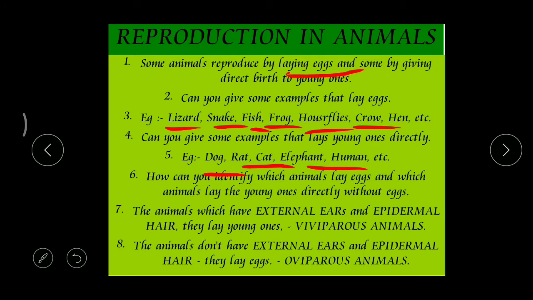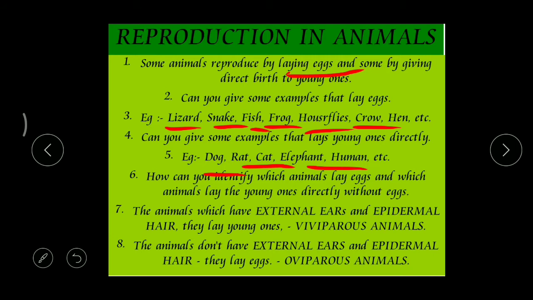Say for example, there is one animal and you have a question whether that animal gives birth to the young one directly or lays eggs. Think that it's a new animal, you don't know about it. Then how can you find that? Here, by identifying two characters. With the help of two characters, we can say whether it is an egg laying animal or it gives direct birth to young ones. So let's see what those characters are.